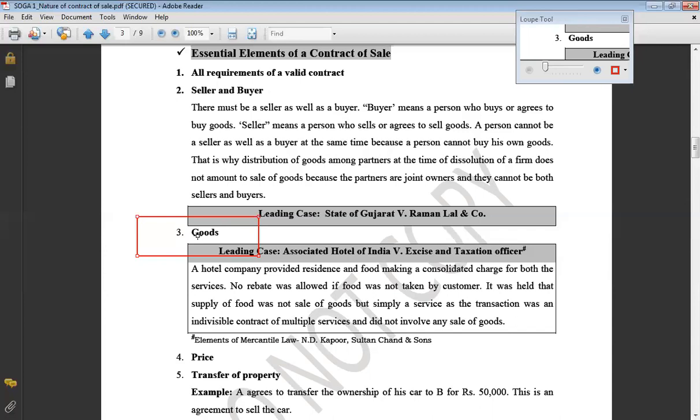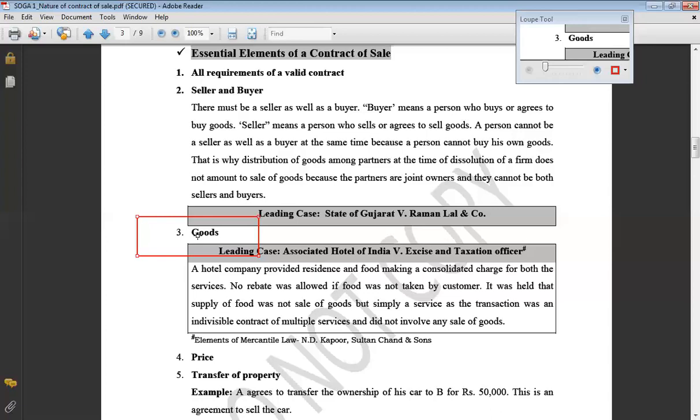So in goods here, we are going to discuss in detail the movable goods only, and these movable goods will not include two things: actionable claims and money. We also are aware that exchange of currency is also there.